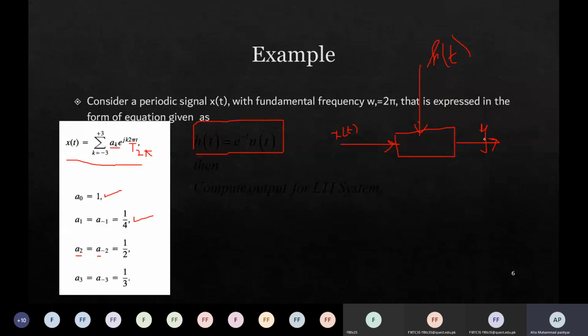So the LTI system's output is always the convolution of its impulse response and input. So we compute the output of the LTI system. Okay, let's see how we can compute it.